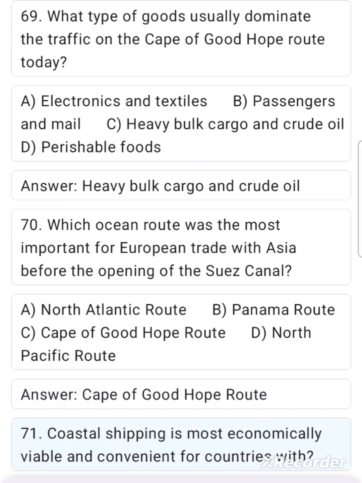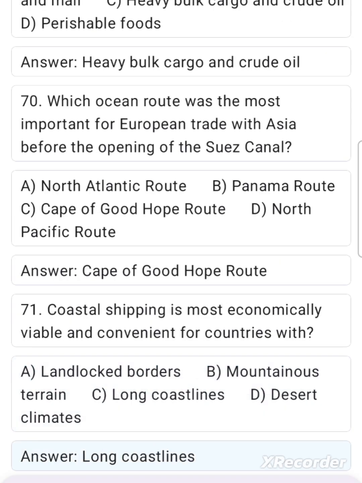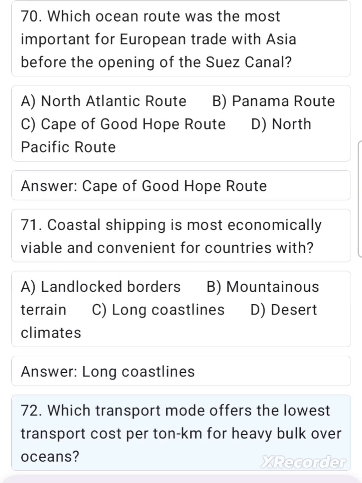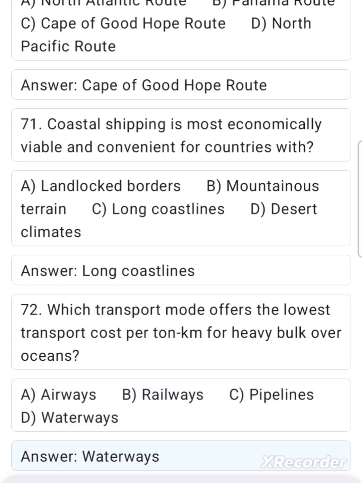71. Coastal shipping is most economically viable and convenient for countries with A. Landlocked borders, B. Mountainous terrain, C. Long coastlines, D. Desert climates. Answer. Long coastlines. 72. Which transport mode offers the lowest transport cost per ton km for heavy bulk over oceans? A. Airways, B. Railways, C. Pipelines, D. Waterways. Answer. Waterways.